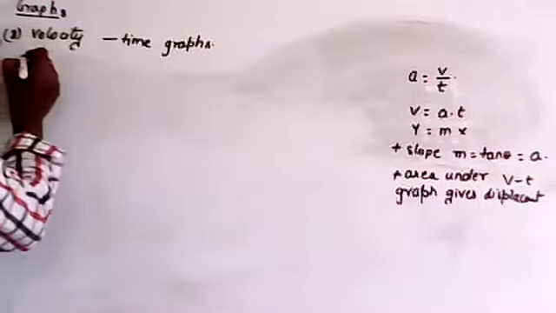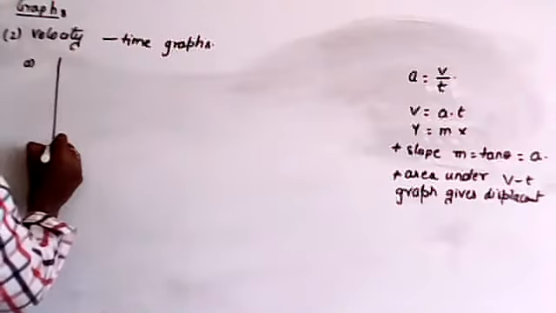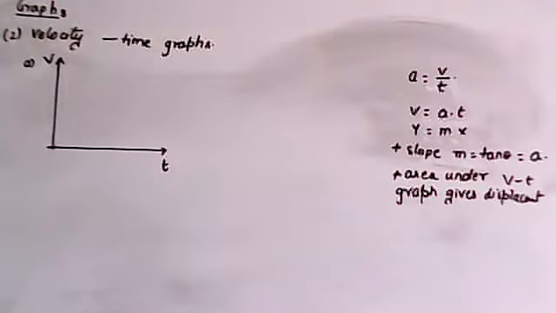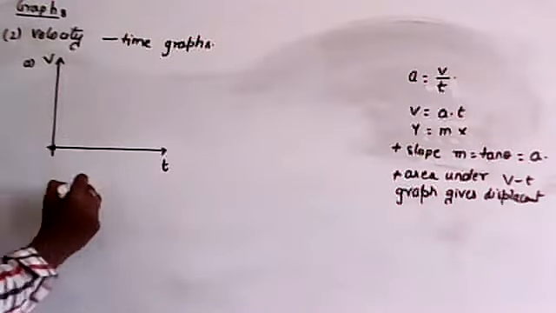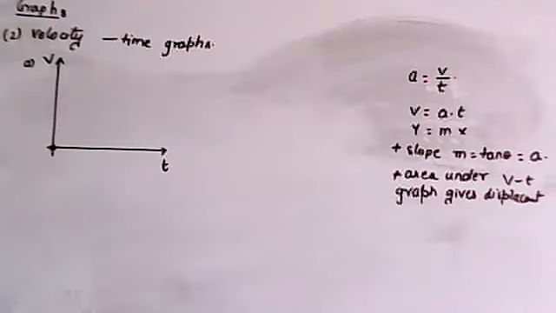Now I am going to discuss various graphs for velocity time. In that, the first graph I am going to draw is like this. So this is the first graph. Now tell me, for this first graph, what is the velocity? 0.